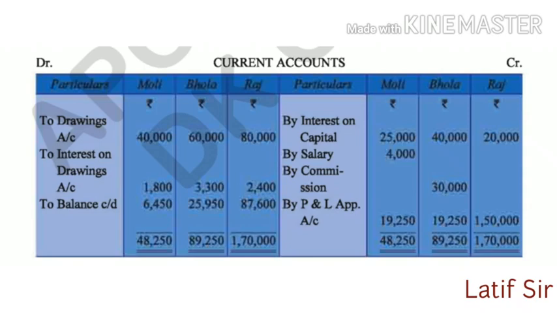After adjustment you can see the current account balances: 6,450, 25,950 and 87,600. These are the current account balances. The fixed capital account balance is already available at the fixed rate. Hope you have understood the question. Kindly have a look again and try to understand how it has been calculated. Okay, so thank you for now and have a nice day.